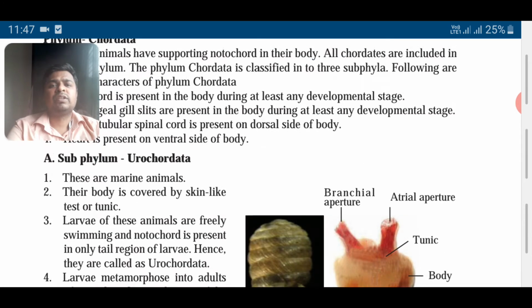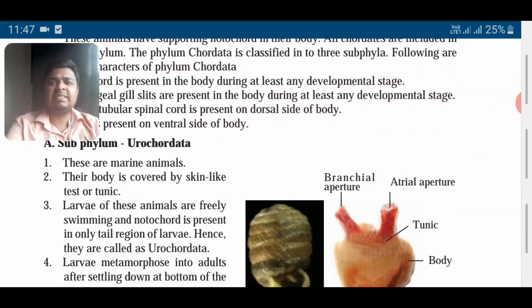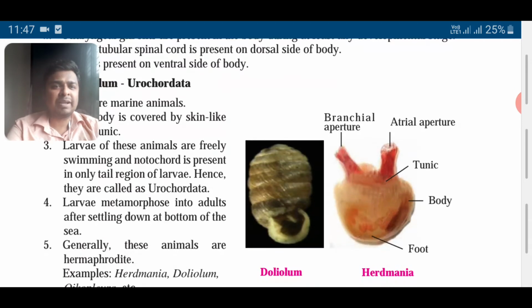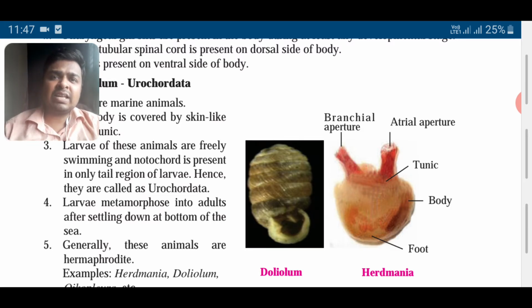So subphylum Urochordata, these are marine animals. Their body is covered by a skin-like test or tunic. You can see the example of Herdmania. There are two stages of life in this animal, one is the larval stage, the other is the adult stage. In the larval stage, the animal can move very freely, it has a tail, it has a notochord, but when it becomes an adult, it settles down in one place and doesn't move.